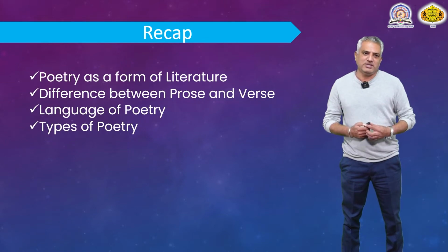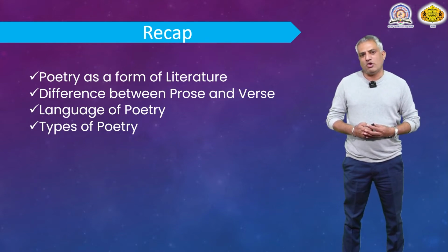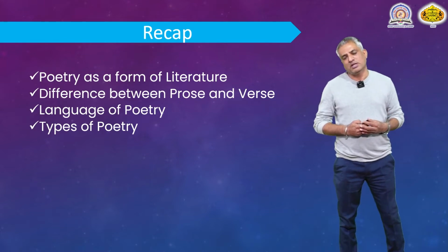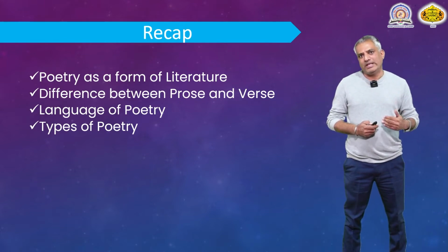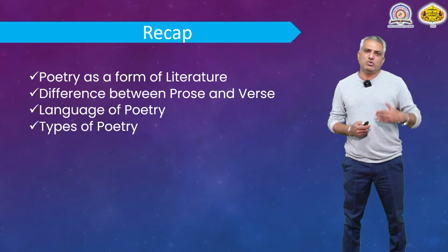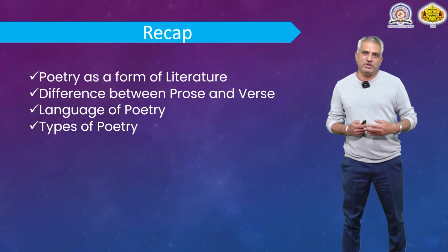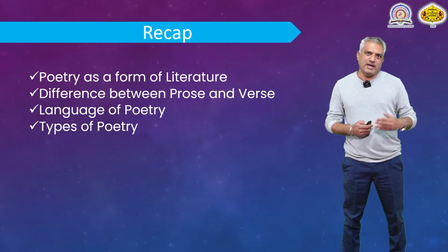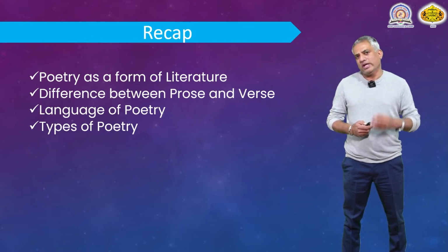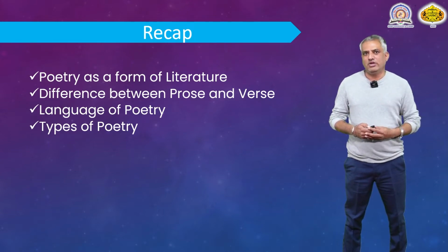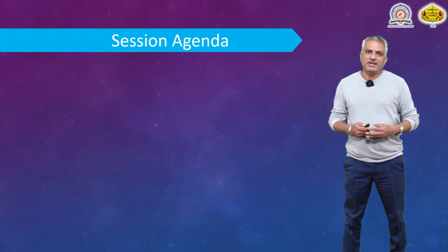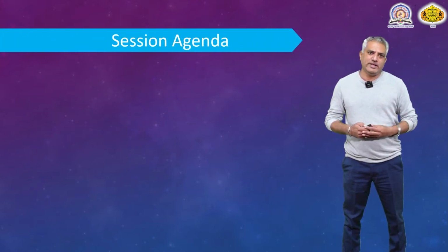Students, in the last session, we discussed poetry as a form of literature, how poetry is a special genre of English literature. After talking about it, we also talked about the difference between prose and verse, how the language of poetry varies from the language of prose. Then we also discussed various issues related to language that is specially used in English poetry. And after that, we talked about different types of poetry which are there in English literature. Now, let us see what we are going to discuss in today's session.